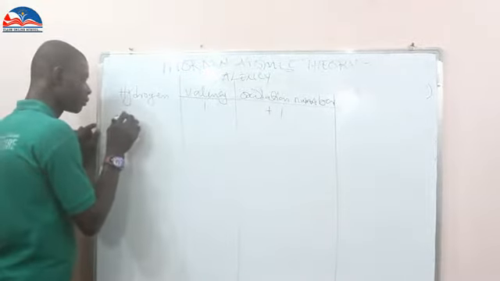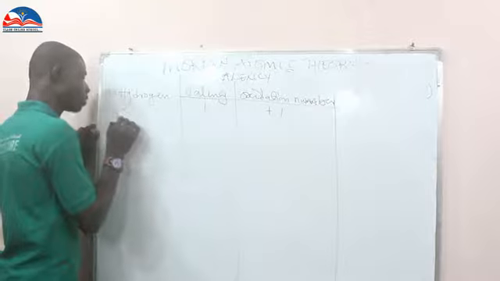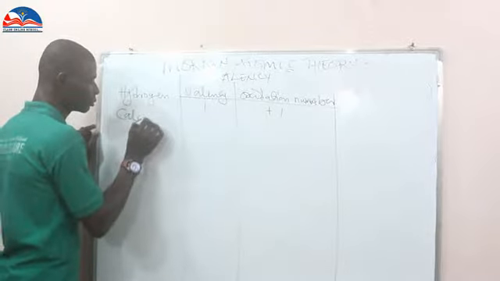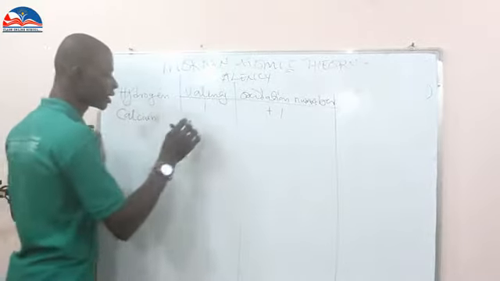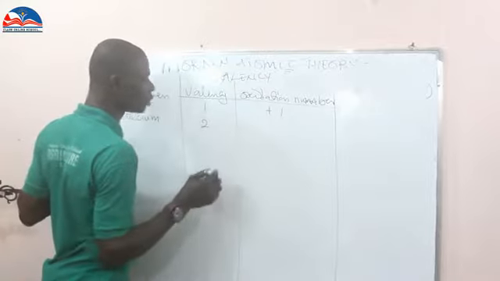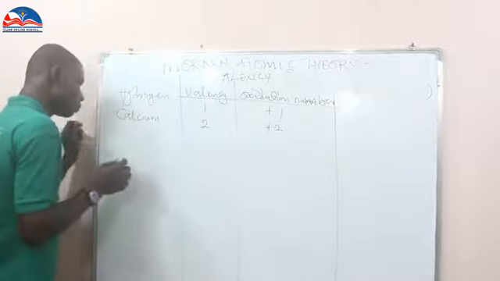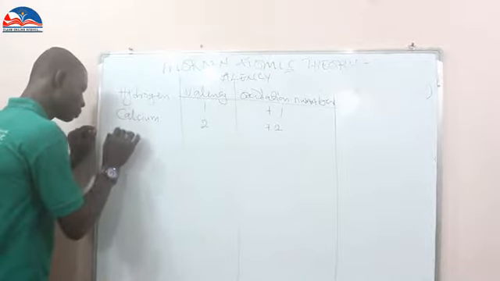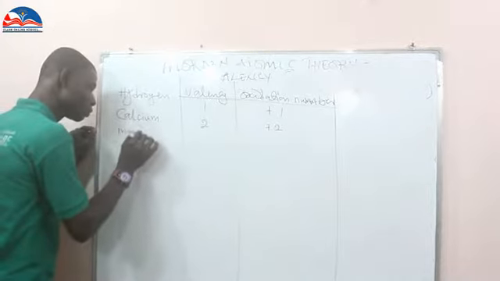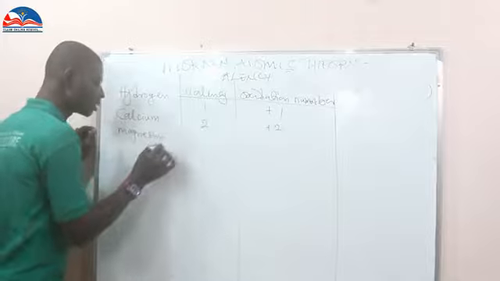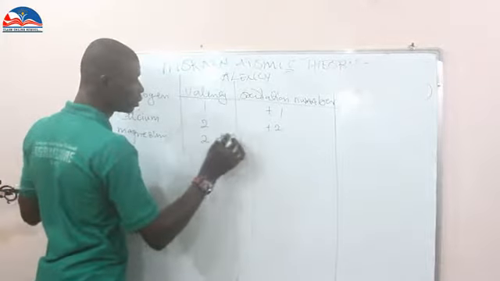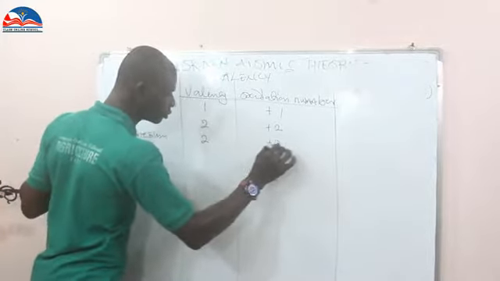I have calcium. The valency is 2. The oxidation number is +2. I have magnesium. The valency is 2. The oxidation number is +2.